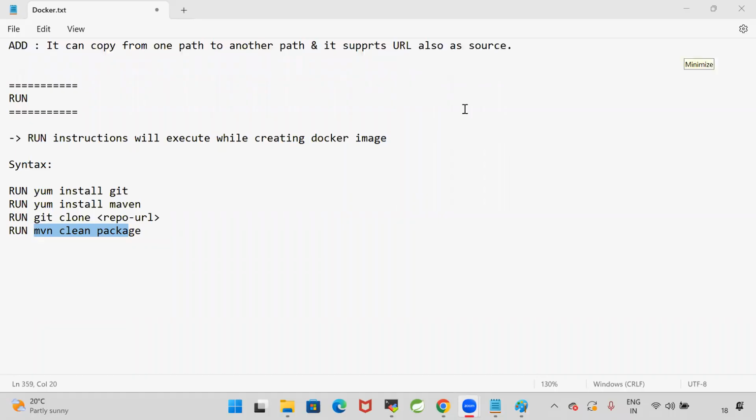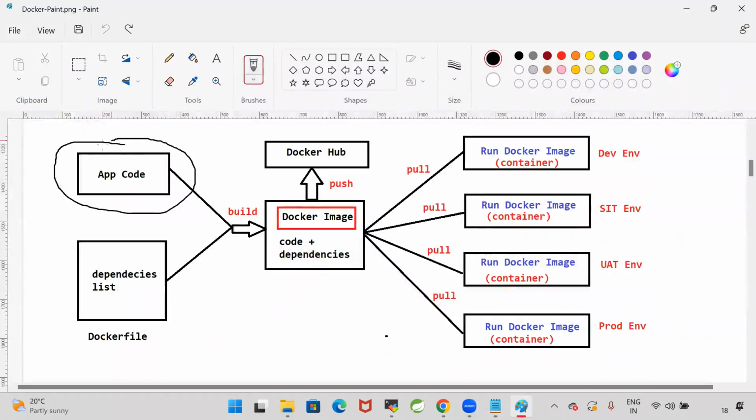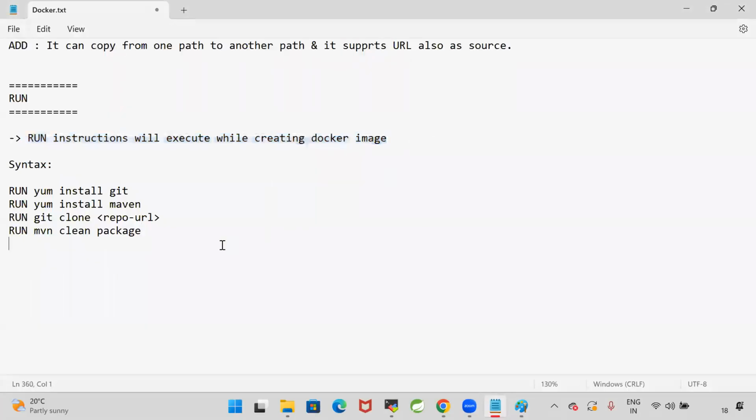Are you guys clear with my point? Right. So run instructions will execute while creating the Docker image. Now here, my code is available in GitHub. In the Dockerfile, I'm specifying to install Git and clone the Git repository, install Maven and package the project using Maven, then copy that WAR file to Tomcat. Like this, we can use run instructions during Docker image creation.